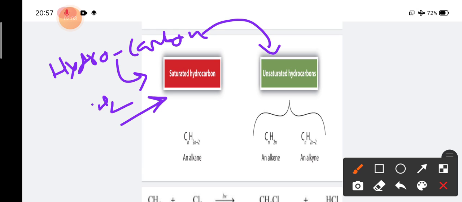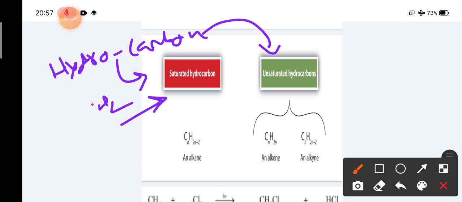Saturated means it is full of hydrogen. It is full, it cannot take more hydrogen, so it is called saturated hydrocarbon.